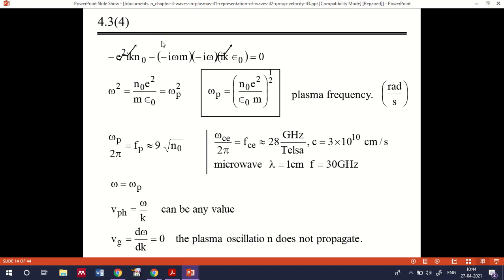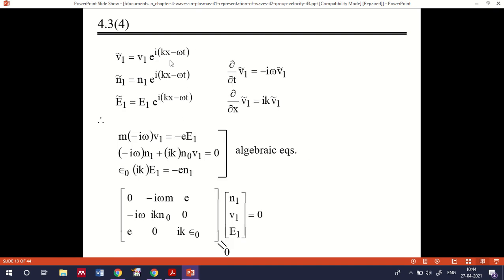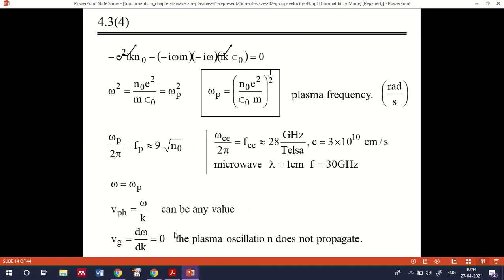Okay, now if you take the determinant of this matrix, which is equal to 0, you will get e square i k n0 minus i omega m minus i omega i k epsilon 0, which is equal to 0.